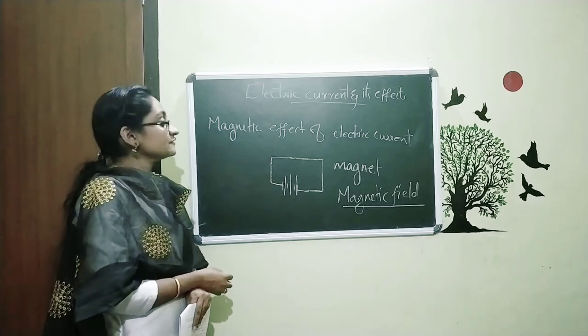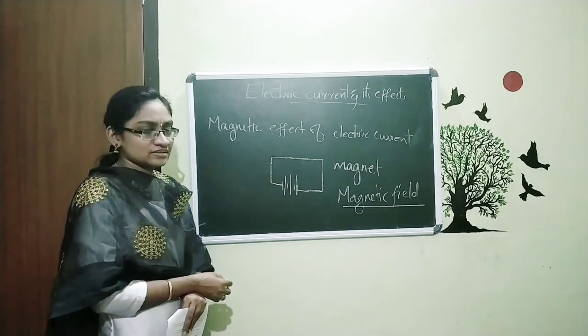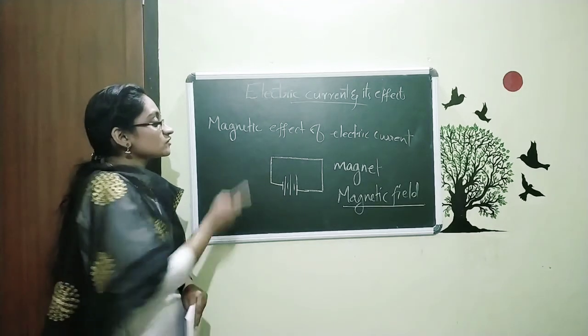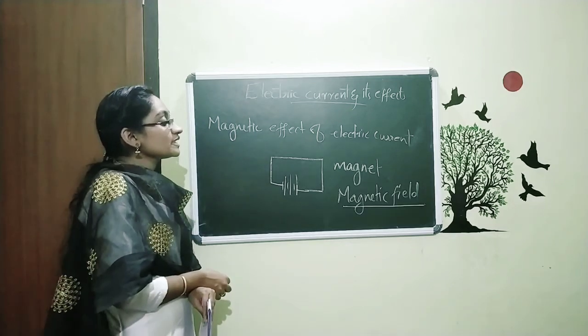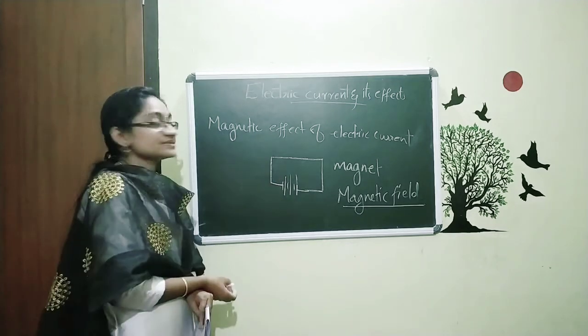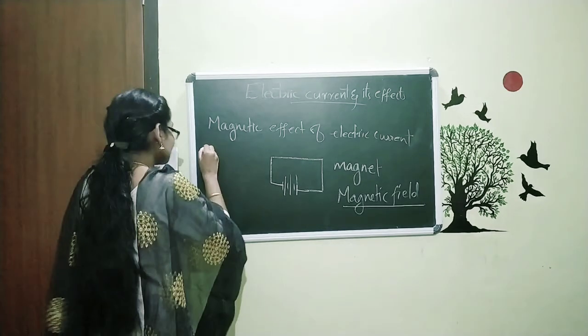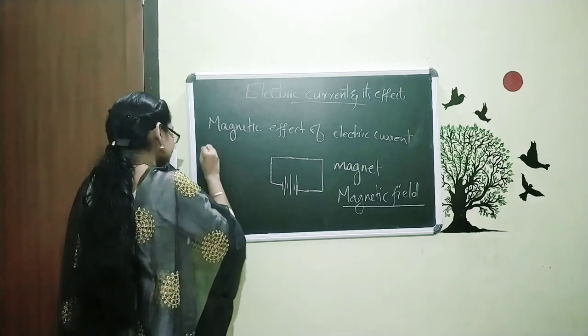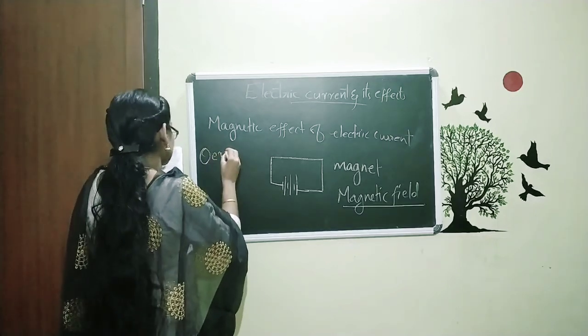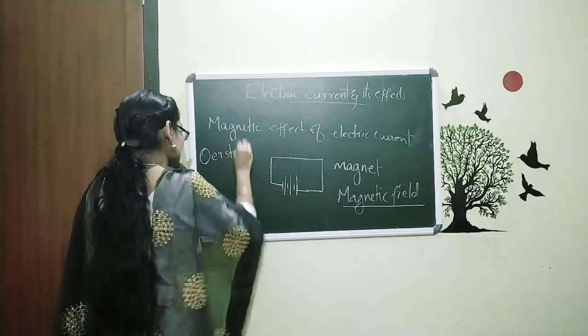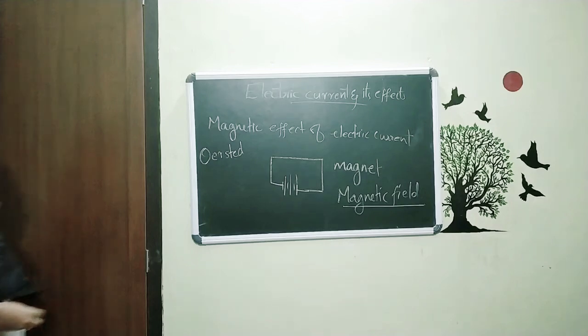These are the things we discussed in the last class. Who is the scientist who found such a phenomenon in such a system? The scientist called Oersted. The spelling is O-E-R-S-T-E-D. We read it as Oersted.